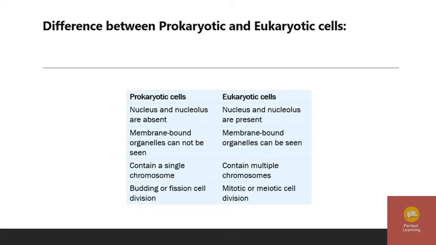In prokaryotic cells, reproduction is done by budding or fission, whereas in eukaryotic cells it is by meiotic or mitotic cell division.